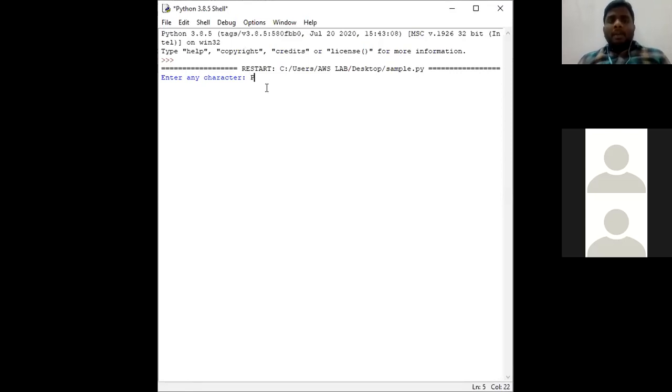So vowels are A, E, I, O, U, in either lowercase or uppercase. In those 10 conditions, do we have uppercase P? We do not have uppercase P, right? Then the output will be: P is not a vowel.